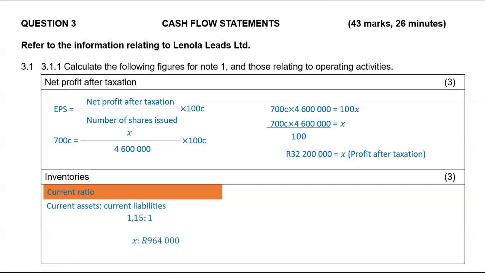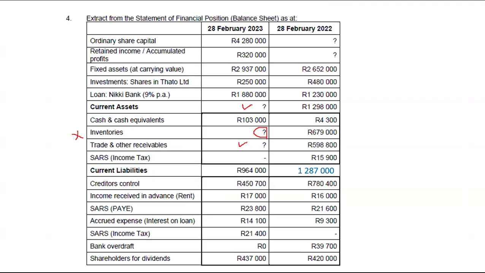So I will put that as X as a first part. And the second part will be your current liabilities for the current year, which will be 964,000. Where do I get that 964,000? As I've said, that is your current liabilities. There it is. We didn't have current assets as I've indicated. And because of that, I didn't have current assets as well as my inventories. That's why I couldn't use the asset test ratio.